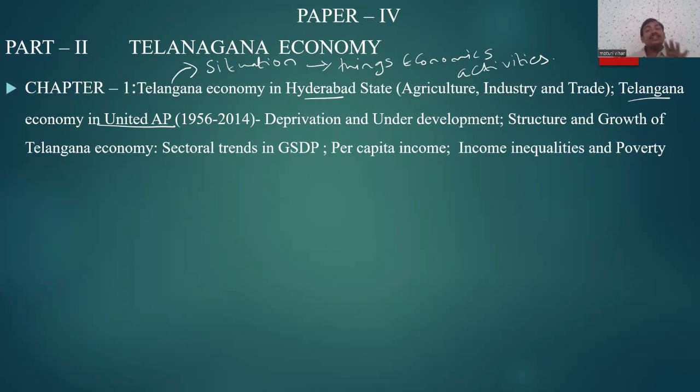So there were different policies, but in unified AP they made a similar policy. How that policy has affected, whether it had a positive or negative effect, would be covered in the Telangana economy in the united AP part.